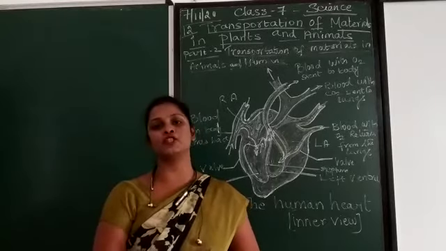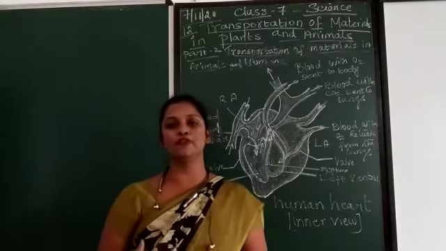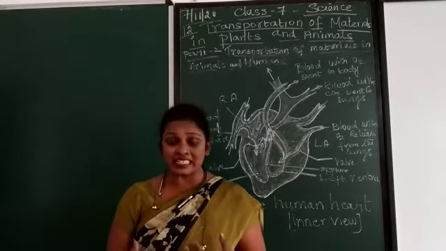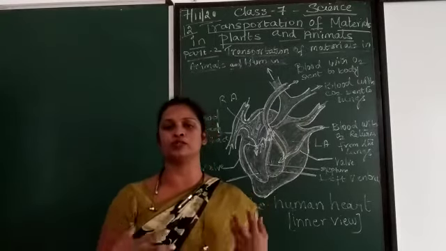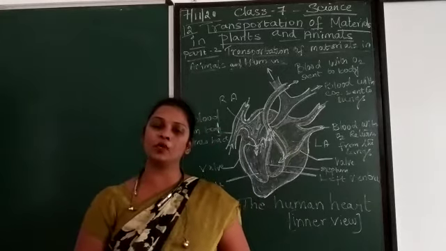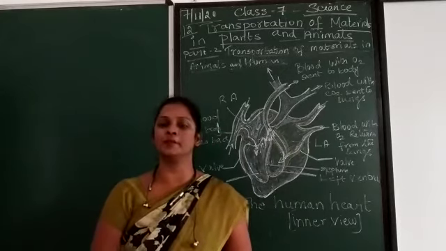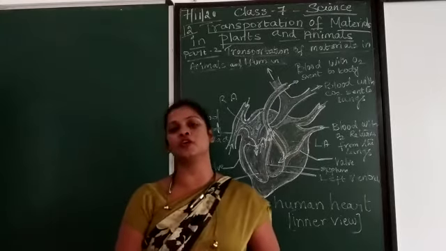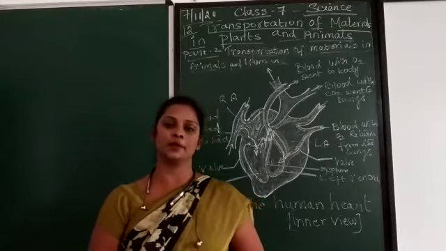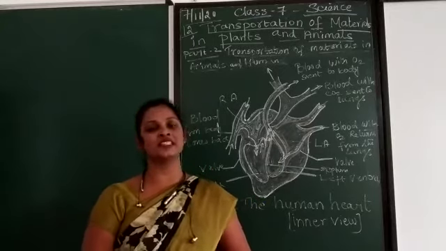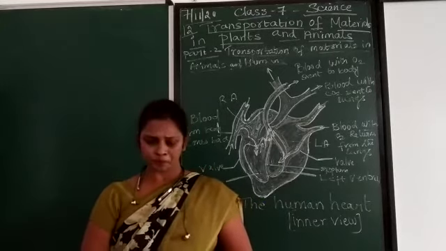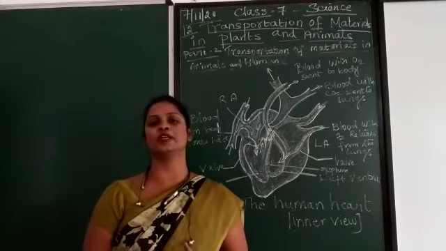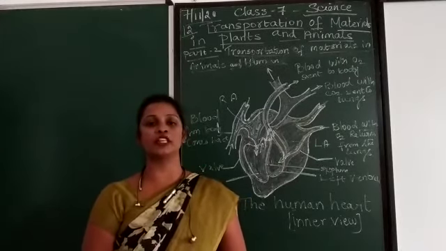First, coming to blood. Blood is a fluid, which can easily pass from one part to another part. We need to study blood and its functions, then blood vessels, then the structure and functions of the heart. So first let us discuss blood. What is there in blood? How is it transporting? It is a fluid, and we are going to see what materials are present in blood.